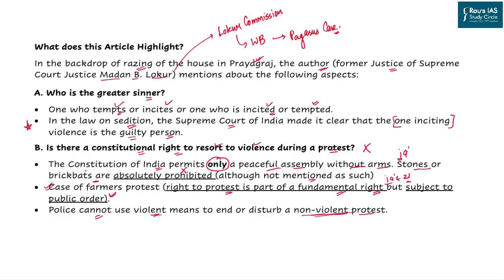According to the author, if a person is involved directly in a protest by violent means, the houses which were razed mean the family members of the protesters or the violators have to suffer, have to bear the burden of executive action. So a son or a family member was involved in a violent protest, but the breaking down of the house by the bulldozer actually punished the entire family.